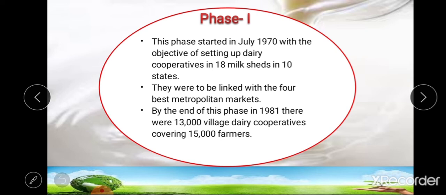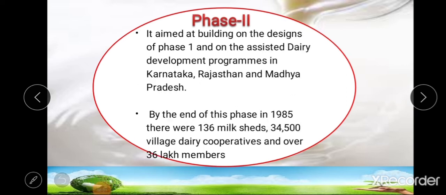cooperatives in 18 milk sheds in 10 states, and these 18 milk sheds were to be linked with the 4 best metropolitan markets. And at the end of this first phase, that is during 1981, there were about 13,000 village dairy cooperatives covering 50,000 farmers. So at the end of this first phase, about 13,000 village dairy cooperatives were started. Next one, that is phase second.